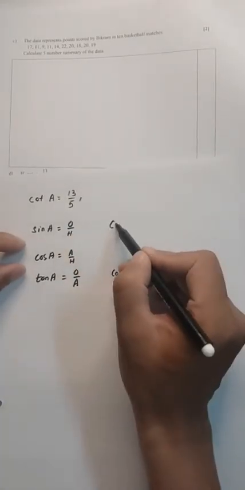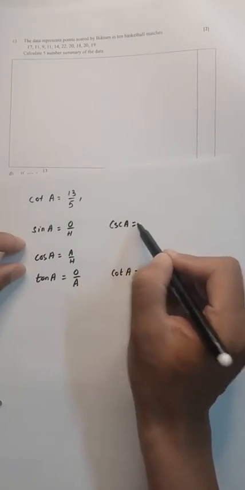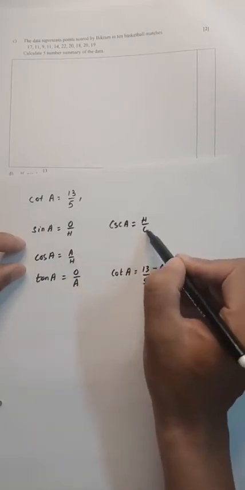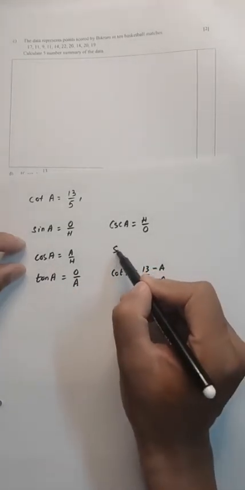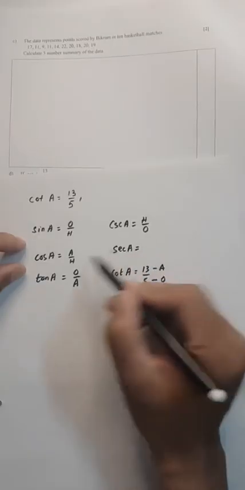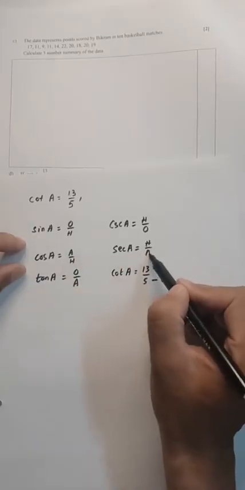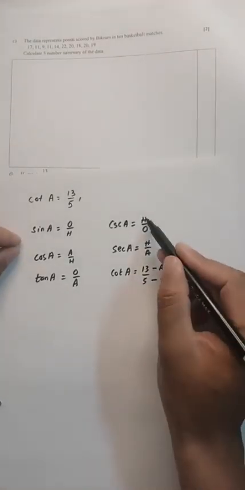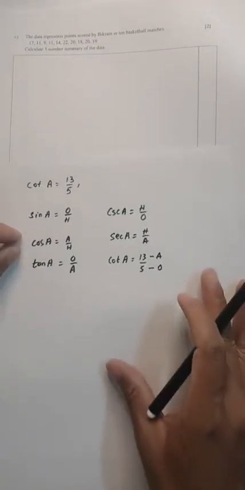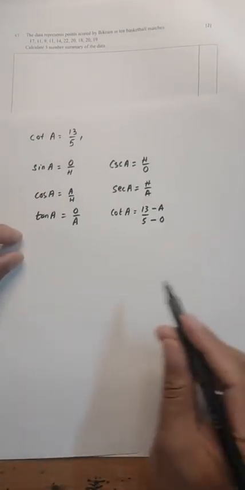Then cosec A is hypotenuse over opposite. The next one, the reciprocal of cos, is secant of A, which is equal to hypotenuse over adjacent. So we need the hypotenuse.